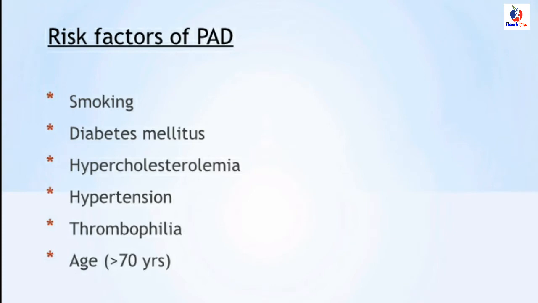What are the risk factors for developing peripheral arterial disease? Smoking, diabetes mellitus, hypercholesterolemia, hypertension, thrombophilia, and age more than 70 years are risk factors for developing peripheral arterial disease.